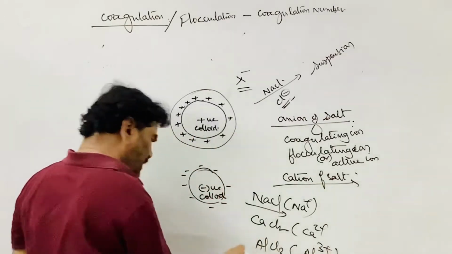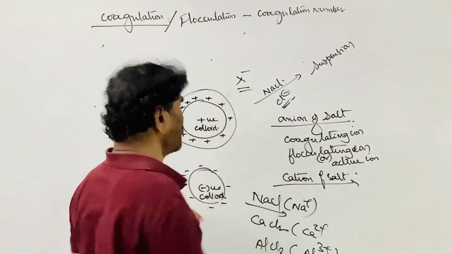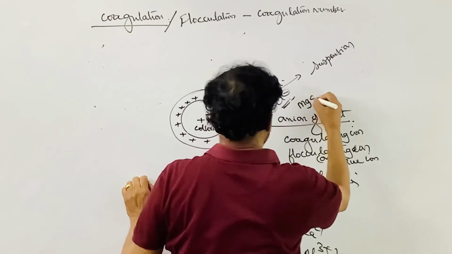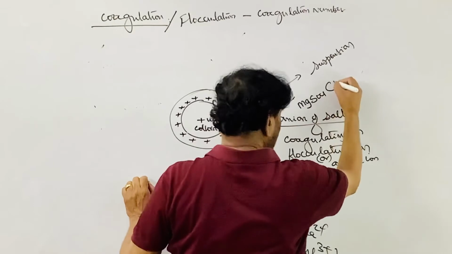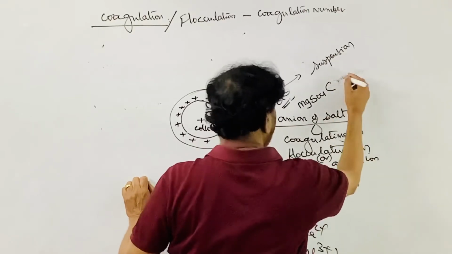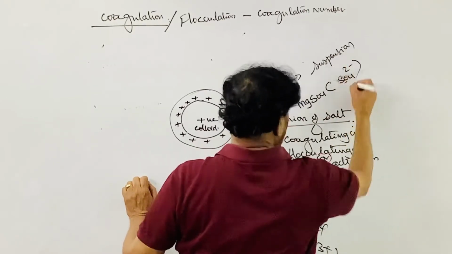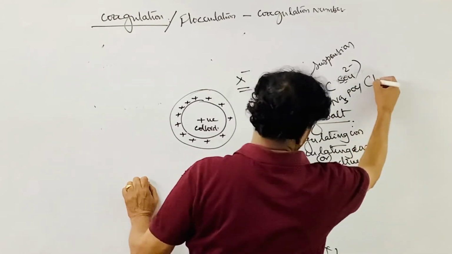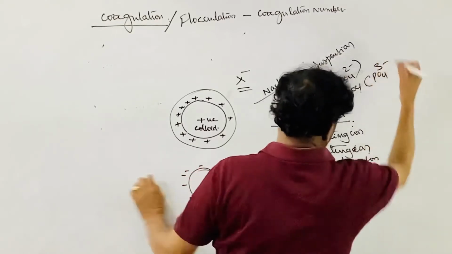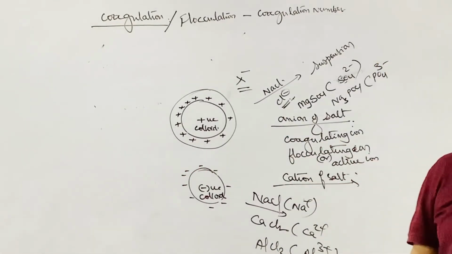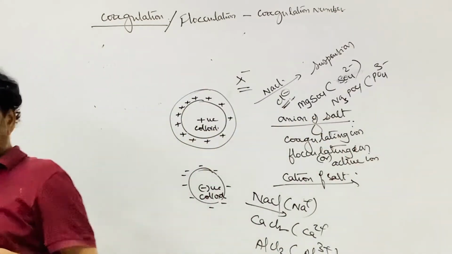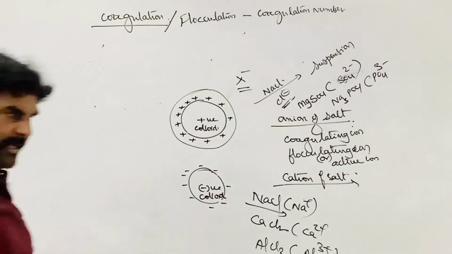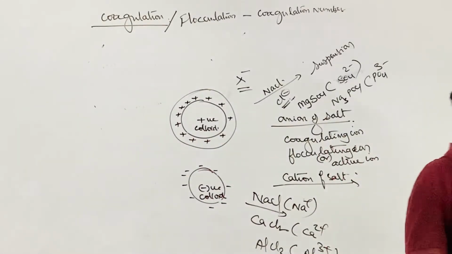You can take anything, such as sodium chloride or magnesium sulfate, where the magnesium ion and sulfate ion are active. If sodium phosphate, Na3PO4, is used, the anion part is the PO4 3- ion. By adding an electrolyte, we can carry out flocculation or coagulation.